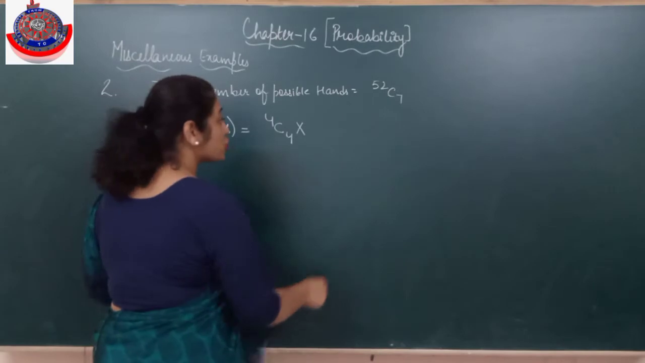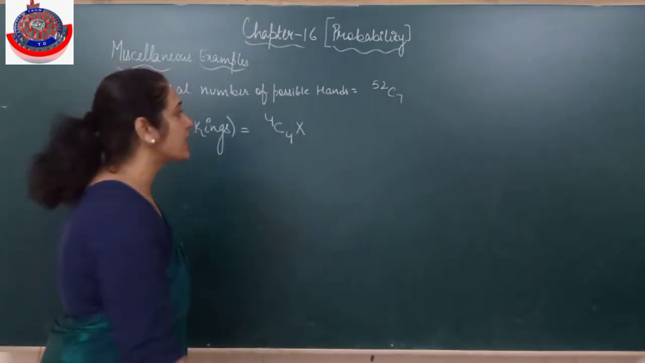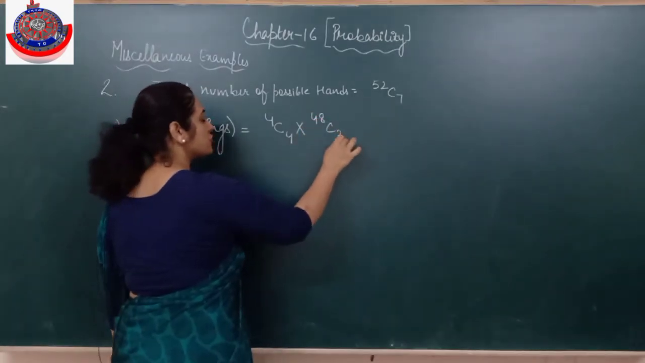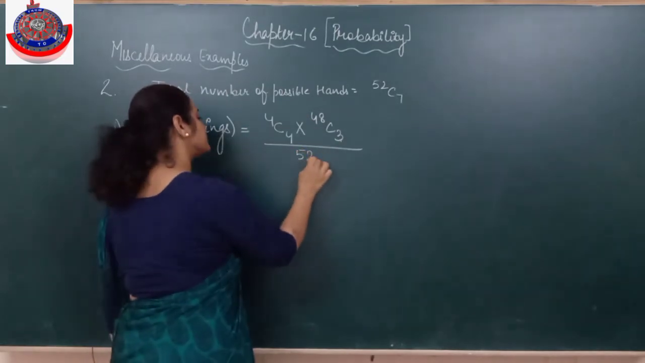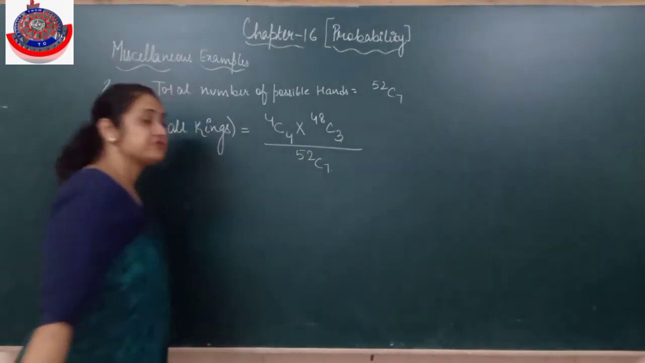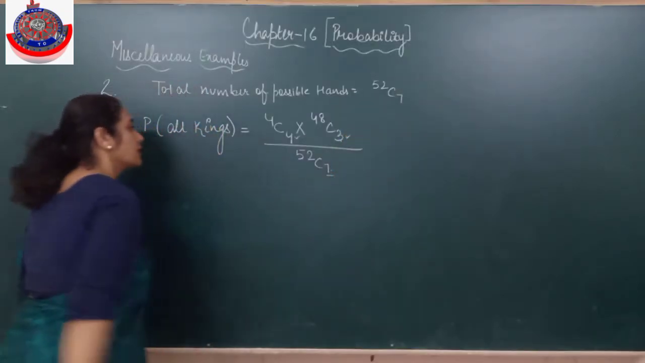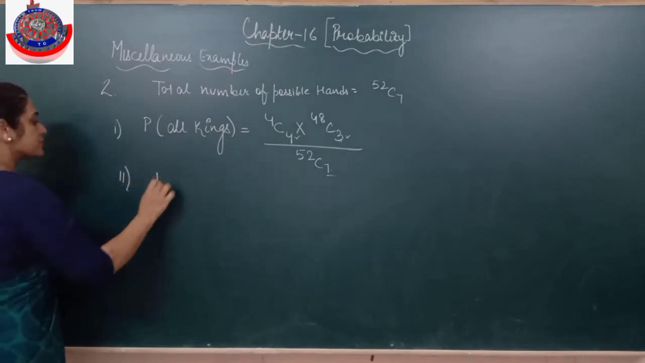Is it clear? So remaining, now out of 52, 4 are kings. How many are non-kings? Remaining cards would be 48. Out of 48 I have to choose the remaining 3. These are my favorable outcomes. Total are 52C7. It should match. Is this clear?